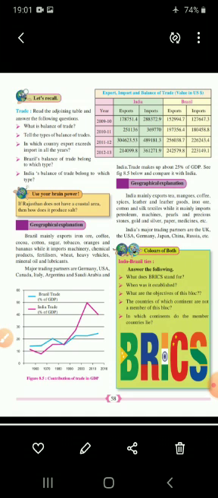So when it was established, the main objective, already we know that, to establish trading relations with other countries. So the first objective is to achieve regional development, to remove trade barriers, economic development, optimum use of resources, building relationships. So these were the main objectives of this bloc BRICS. To achieve regional development, that means the regions which come under BRICS, all those regions or countries should have maximum development in terms of every sector.